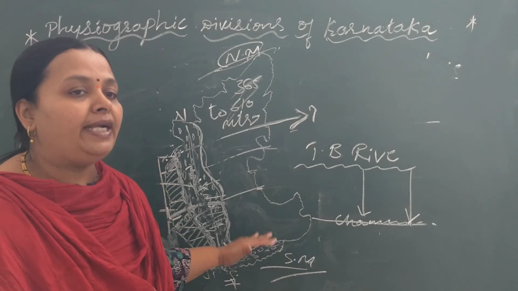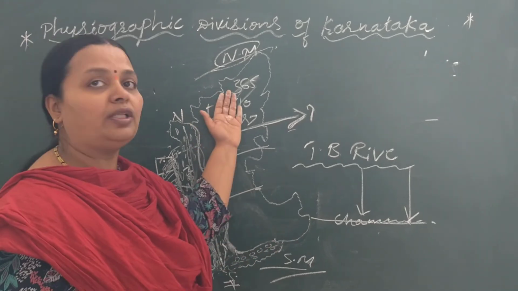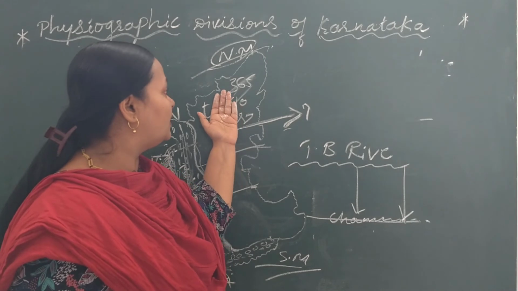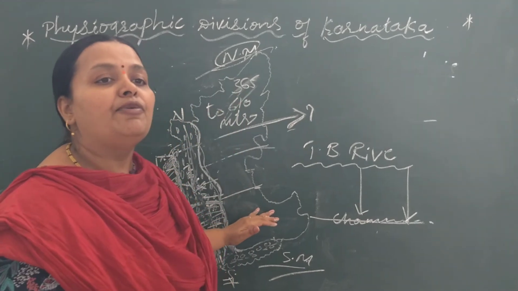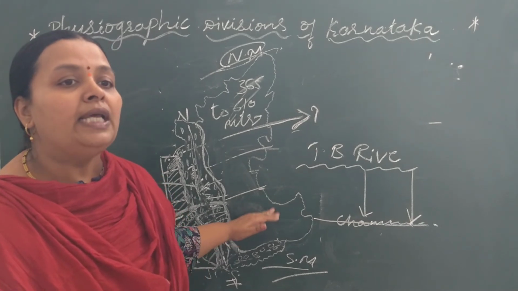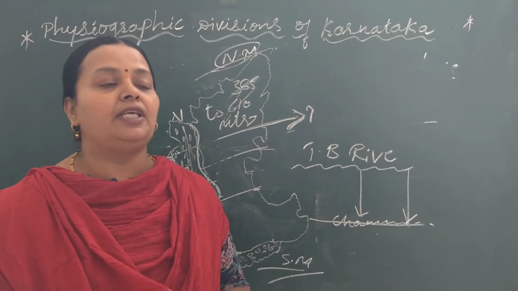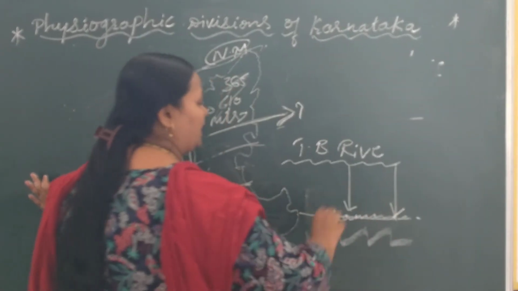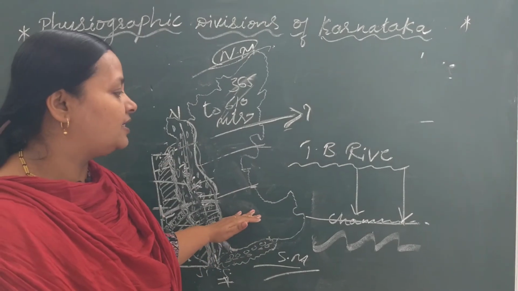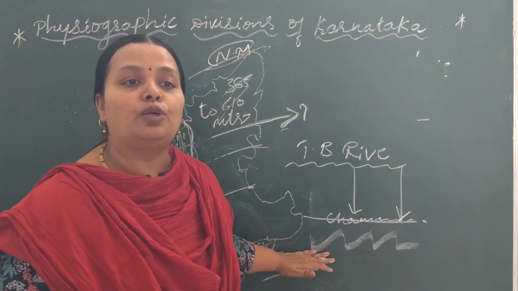We find red soil here, whereas in the northern Maidan we find black soil, and in the southern Maidan we find red soil. This region has a surface with many ups and downs, I have told, this region has an undulating topography.